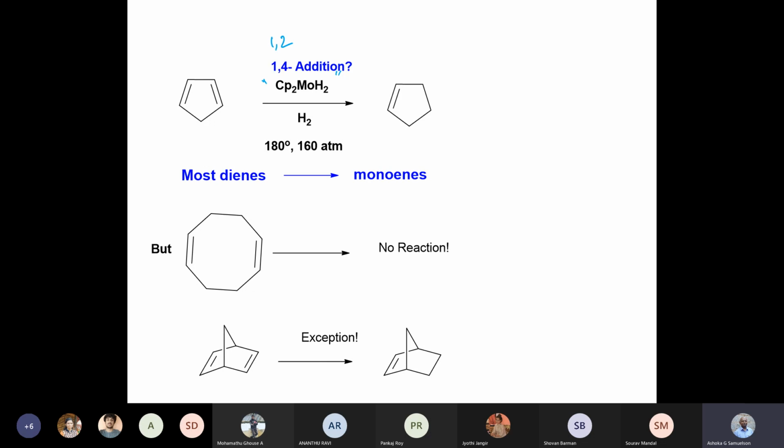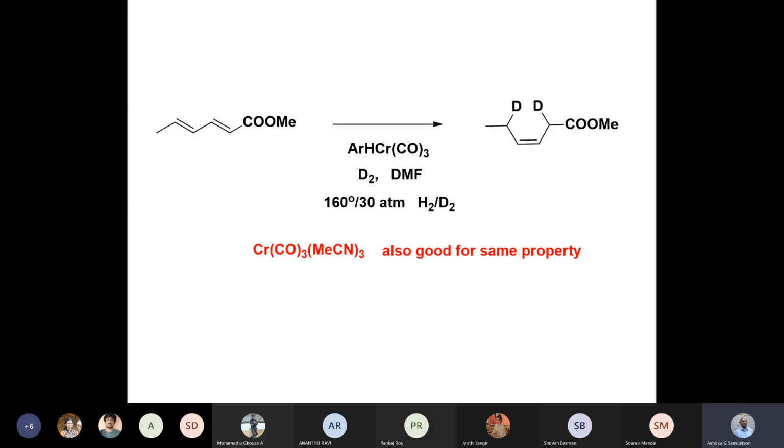Cyclooctadiene has no reaction. There are some exceptions, but interestingly, this catalyst carries out 1,4 dihydrogen addition very selectively. Okay, and this is at higher pressure too. So this is a very surprising reaction indeed.